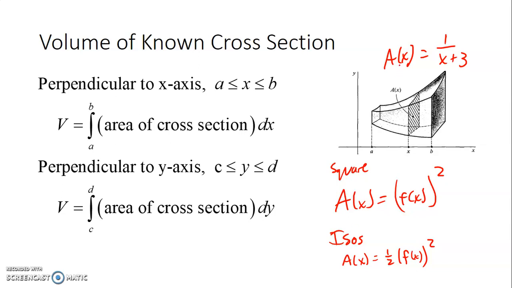Sometimes they just give you the formula for the area of the cross section. So if they just give you the formula for the area, just plug that in. If they ask you to, you might have to generate the formula. Now, if your cross sections are perpendicular to the x-axis, it's a dx problem. If your cross sections are perpendicular to the y-axis, it's a dy problem.